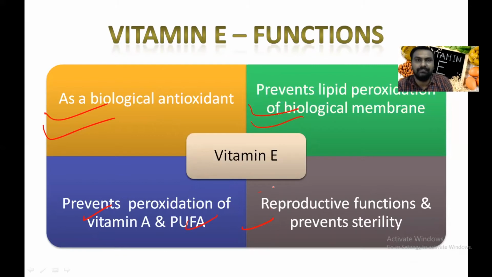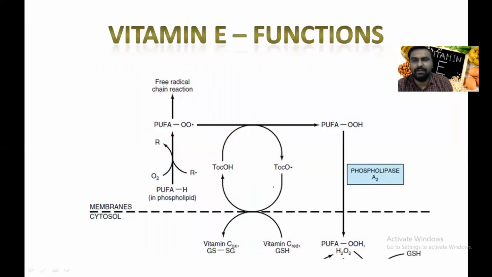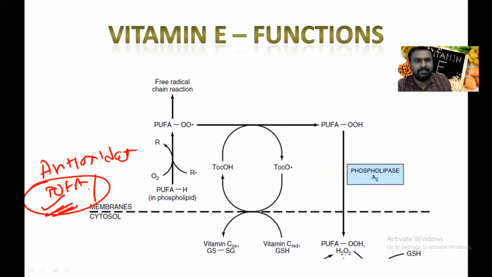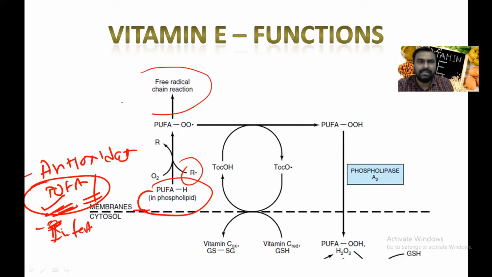So the main function is antioxidant. It prevents the peroxidation of PUFA, which is present in the membrane, and acts in the reproductive system to prevent infertility. You can see here in the membrane there is a phospholipid, which is acted on by free radicals, and a free radical chain reaction occurs.